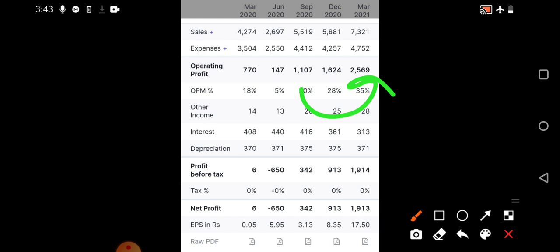Let's quickly compare the deliveries section and see how the traded quantity is fluctuating with respect to actual deliveries.